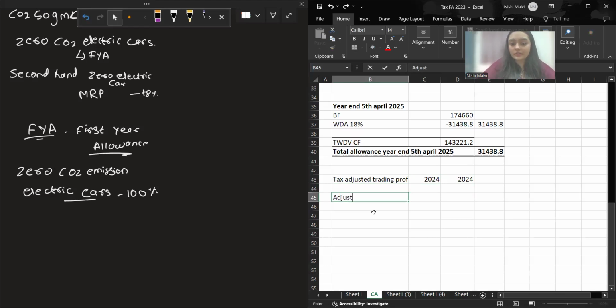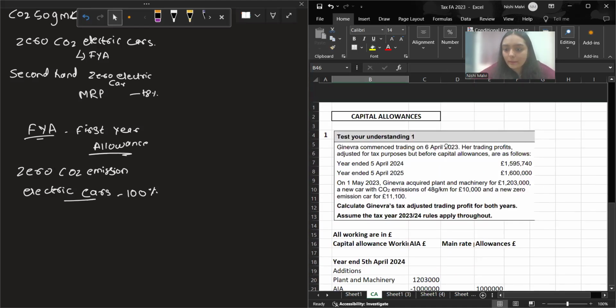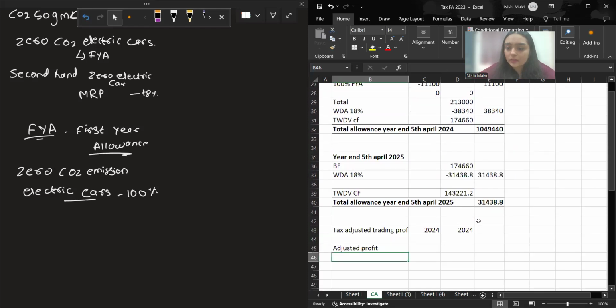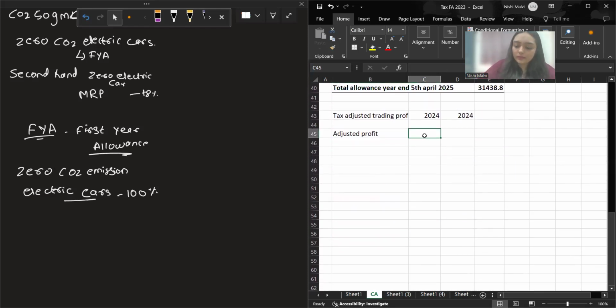Adjusted profit, what is it given? Okay, 1595,740. And for the next year, okay. Now you will deduct the capital allowances.